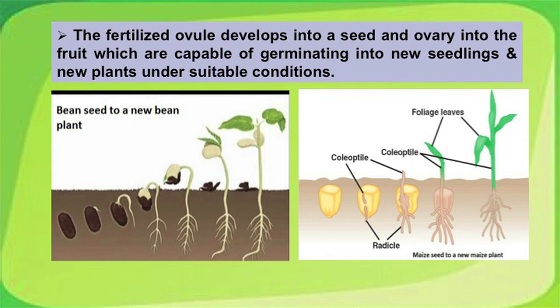On the right is the maize germination. Here the cotyledons are seen under the soil, and only the vegetative part, that is the coleoptile, the shoot part, emerges above the soil, and thus this germination we call hypogeal germination.